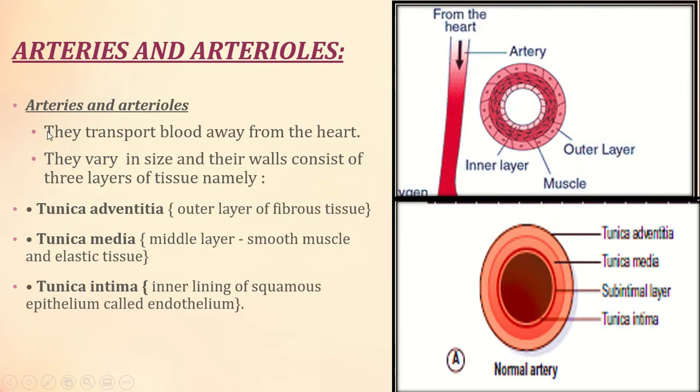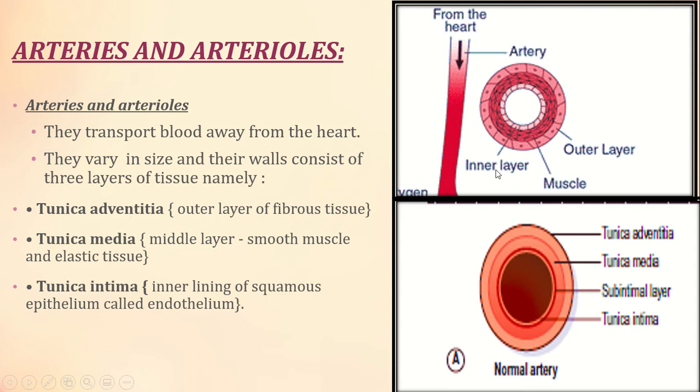Arteries and arterioles, I've made it into simple English so that you can understand by reading it, so I'm not explaining it that much. Arteries and arterioles transport blood away from the heart. These vary in size and their wall consists of three layers of tissue, namely tunica adventitia, tunica media and tunica intima.